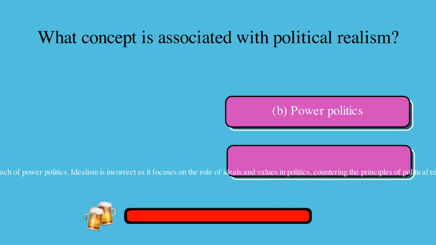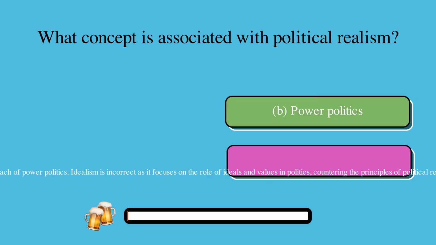What concept is associated with political realism? Is it A. Moral diplomacy, B. Power politics, C. Idealism, or D. Democratic peace? Moral diplomacy is incorrect because it emphasizes ethical considerations in foreign policy rather than the pragmatic approach of power politics. Idealism is incorrect as it focuses on the role of ideals and values in politics, countering the principles of political realism. Democratic peace is incorrect since it refers to the theory that democracies are less likely to engage in war with each other, which differs from the concept of power politics.